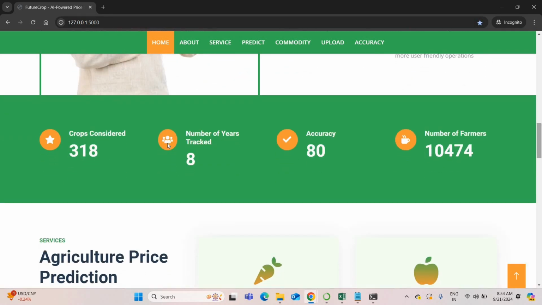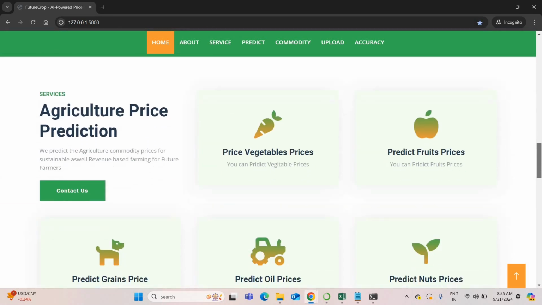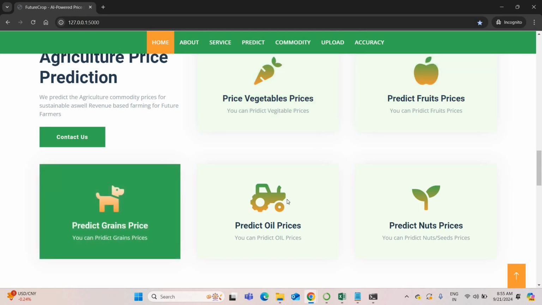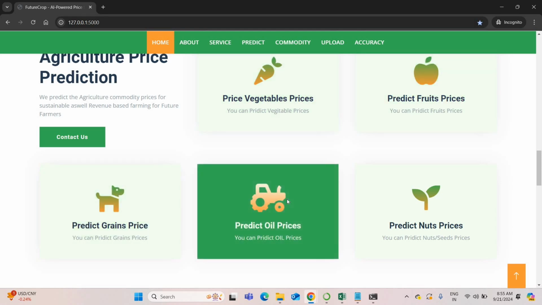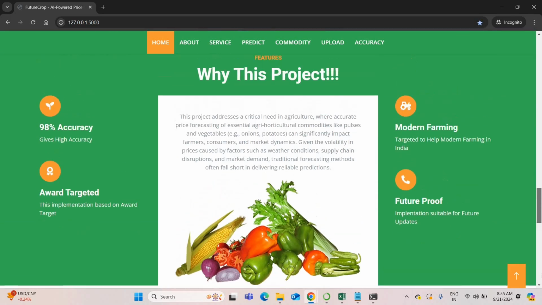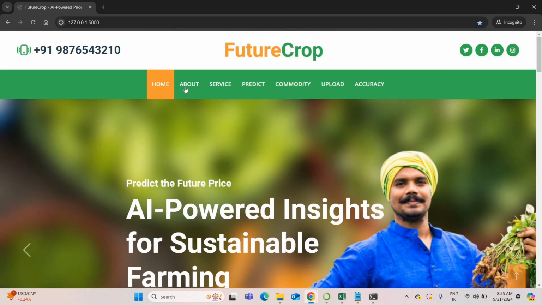Okay, so we have collected around 390 crops, and we have tracked 10 plus years of data sets. We have used 98% accuracy. This project collected data from 12,000 plus farmers. You can predict vegetable prices, fruit prices, grain prices, oil prices, that means rice oil, palm oil, like that. Nuts prices, groundnut, peanut, everything. So this is the overall home page of this project.